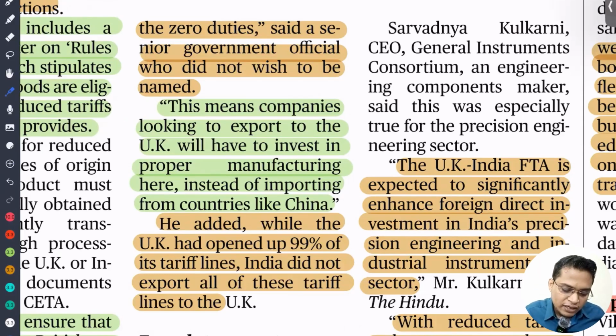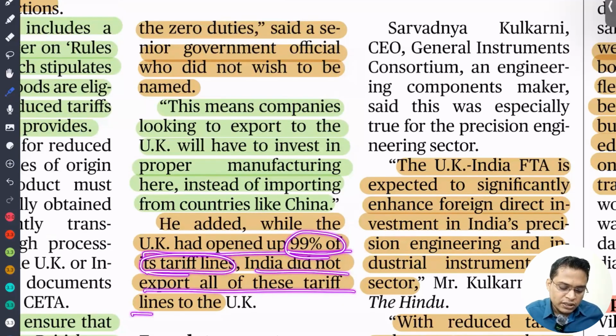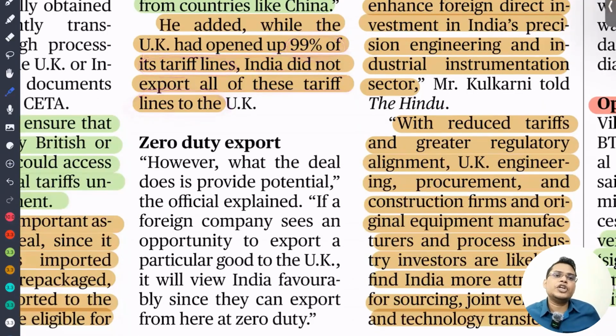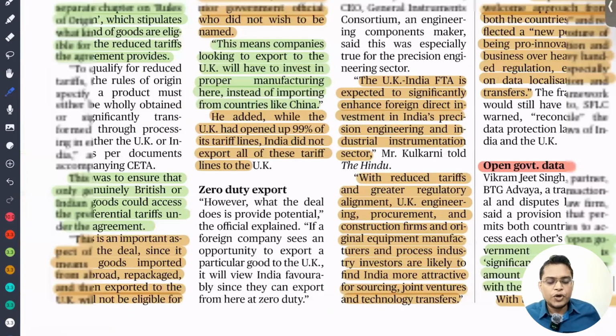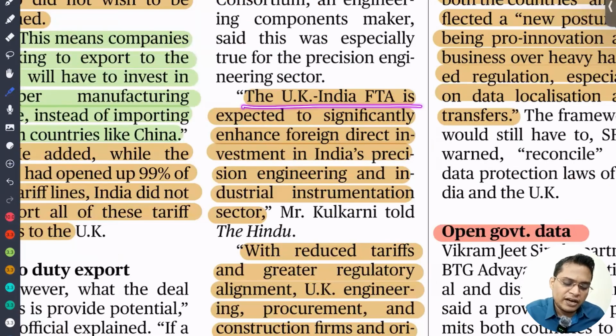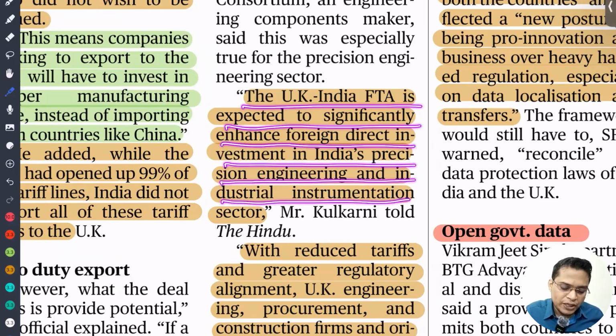He added, while the UK opened 99% of tariff lines, India did not open all its tariff lines to the UK. We have opened just 90% of our market, while the UK opened 99% of its market. The UK India free trade agreement is expected to significantly enhance foreign direct investment to India, particularly in the engineering and industrial instrument sector.